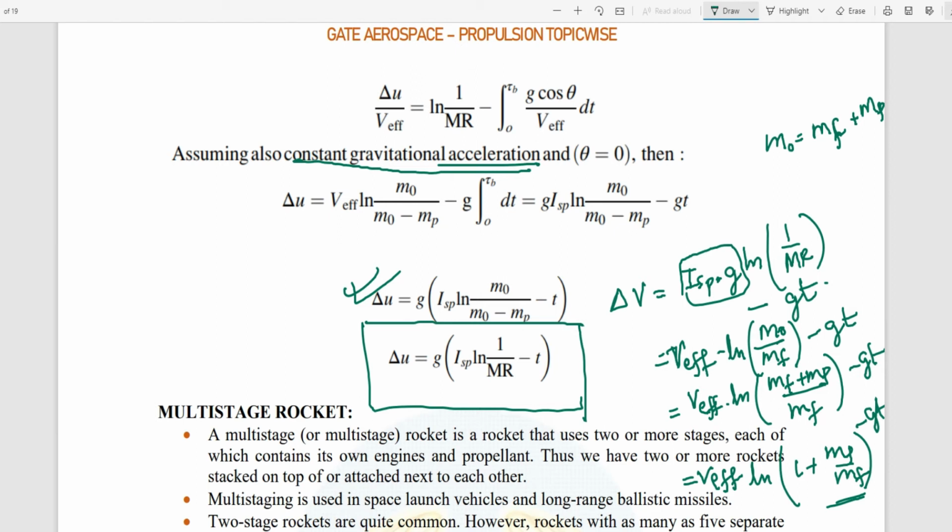Clear? Clear to all of you? Have you noted down all the formulas? Okay, now we will solve some of the problems.